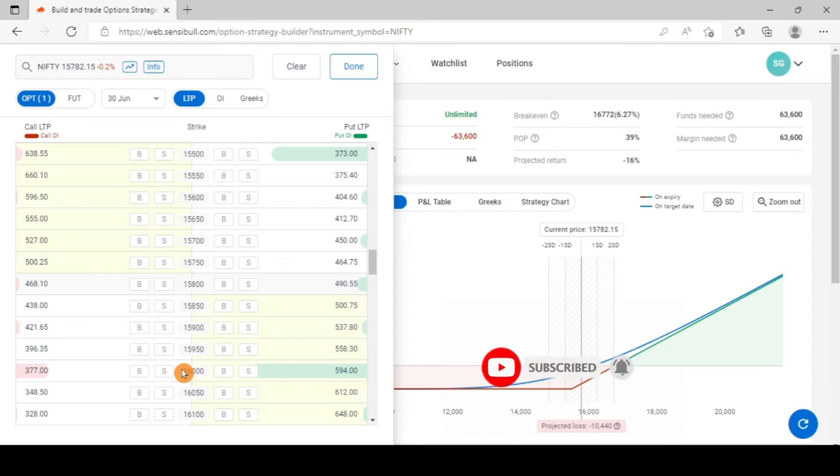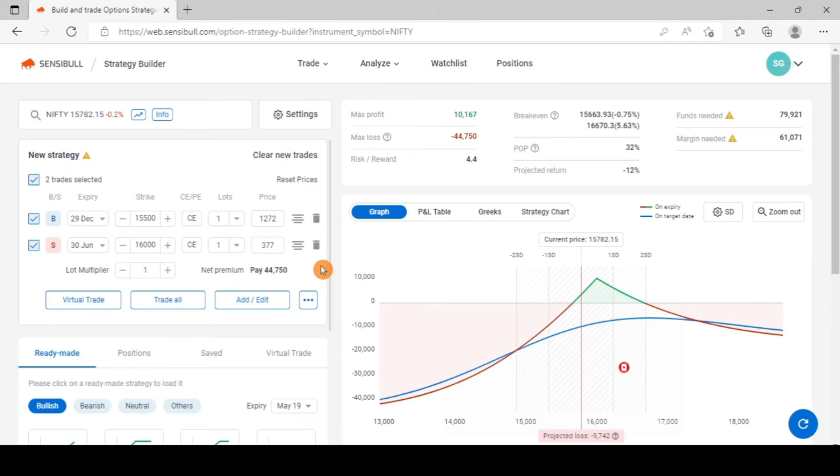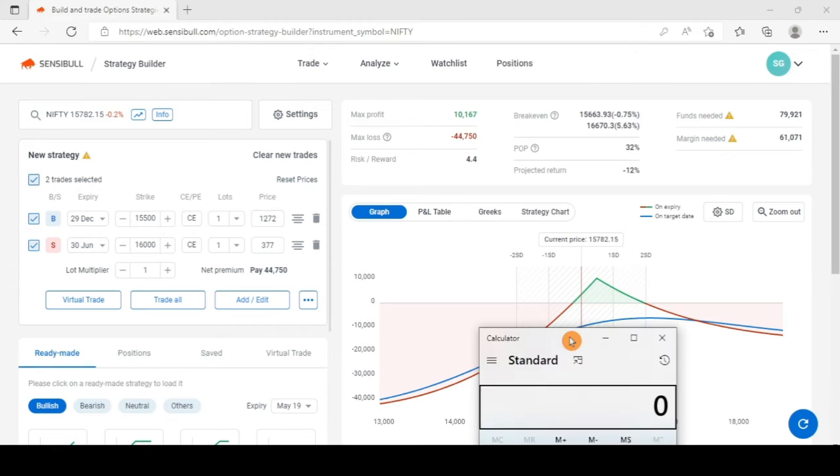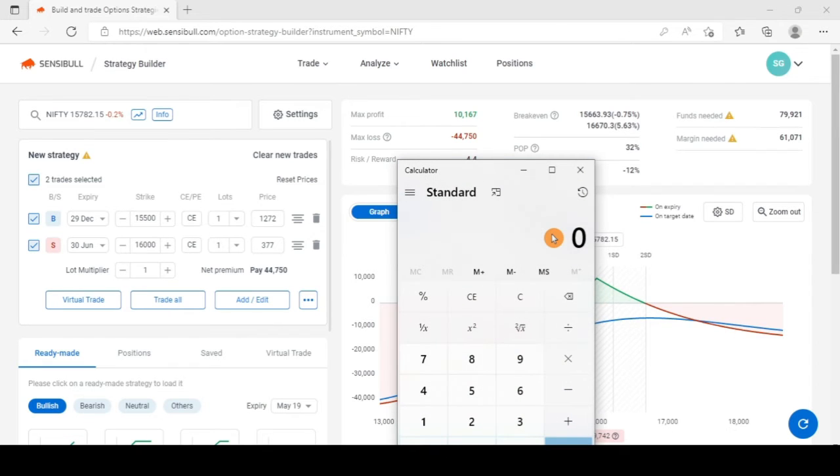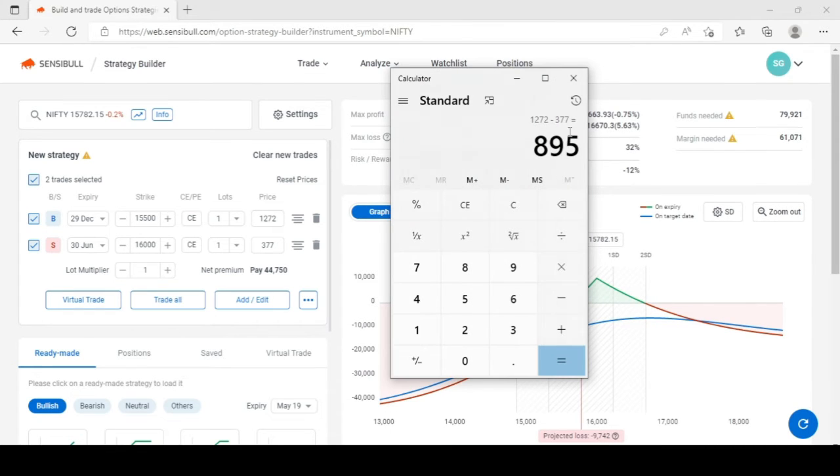So let me press the done button and see here the total premium that needs to be paid is 44,750 rupees. So what is the spread? 500 spread. So if you calculate, the premium that we are paying for this spread is how much? Let me calculate using a calculator. 1272 minus 377, which is 895. Approximately double the spread is what we are paying. This is not a good situation for us.